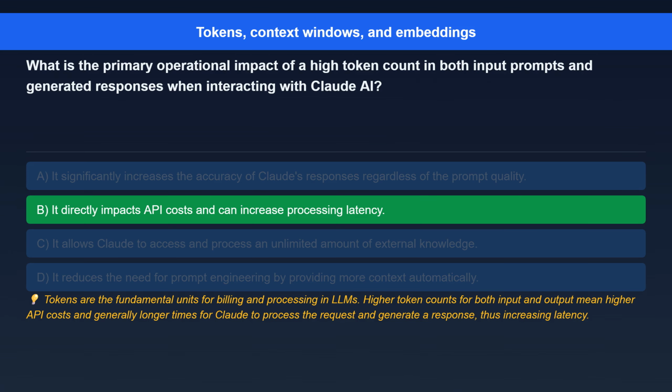The correct answer is, it directly impacts API costs and can increase processing latency. Here's the explanation. Tokens are the fundamental units for billing and processing in LLMs. Higher token counts for both input and output mean higher API costs and generally longer times for Claude to process the request and generate a response, thus increasing latency.